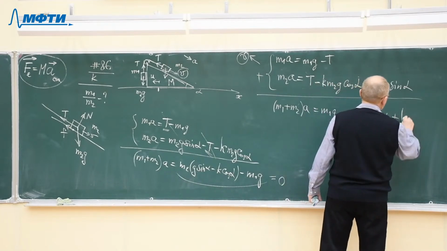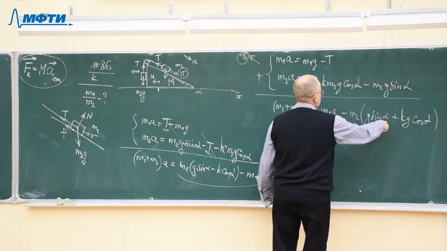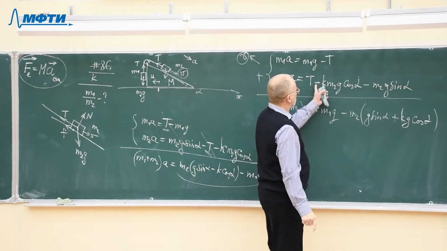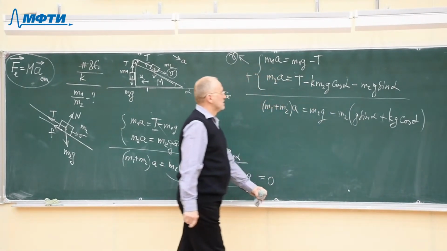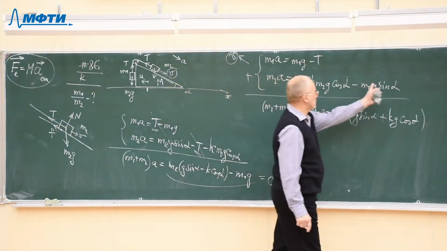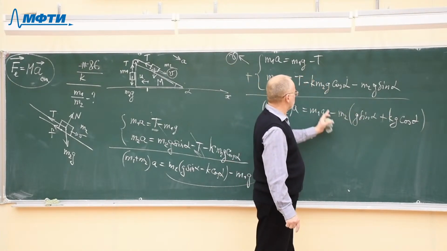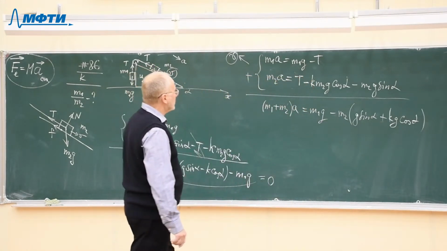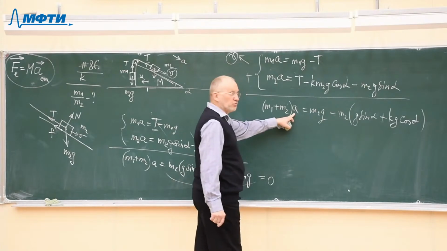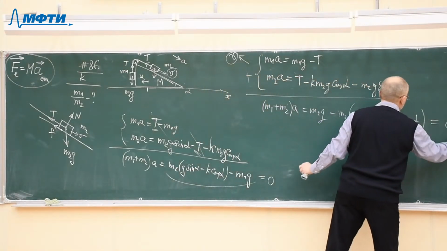k g cosine alpha, plus because minus times minus gives plus. I have taken these two terms in a round bracket. That's why two minuses give only one minus and plus. Simple algebra. And again, if the acceleration is zero, if the two blocks don't move, then all this is zero.